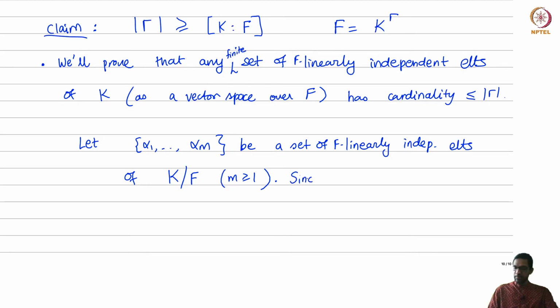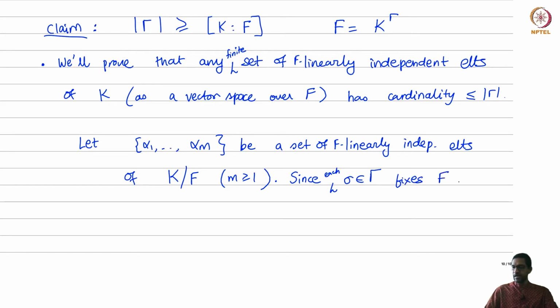Since this is linearly independent, from this we can get many other linearly independent sets as follows. You pick an element σ in Γ.